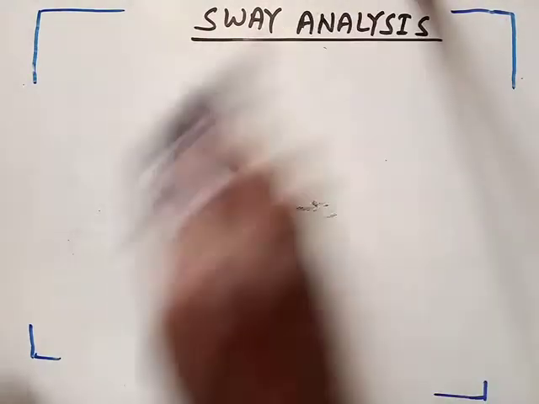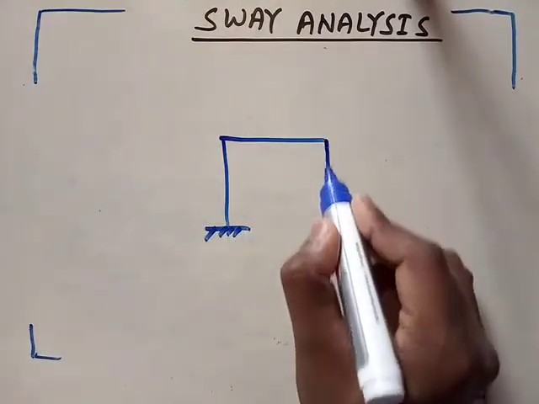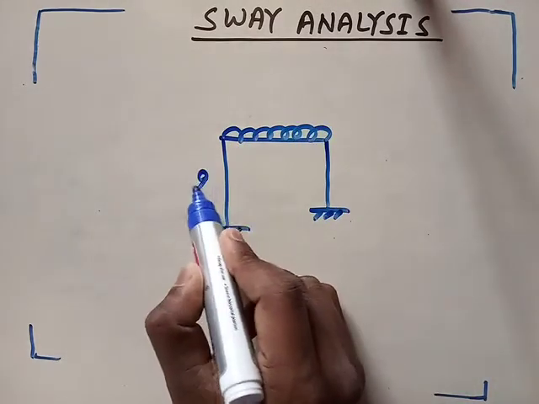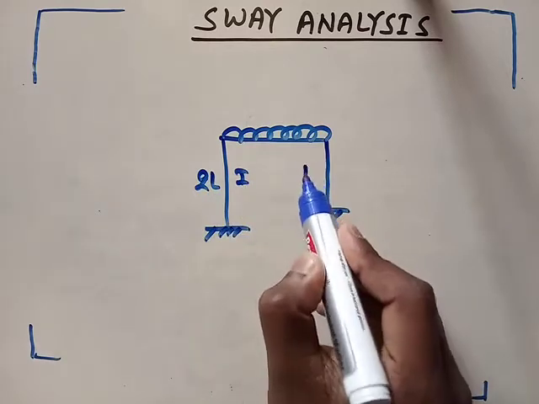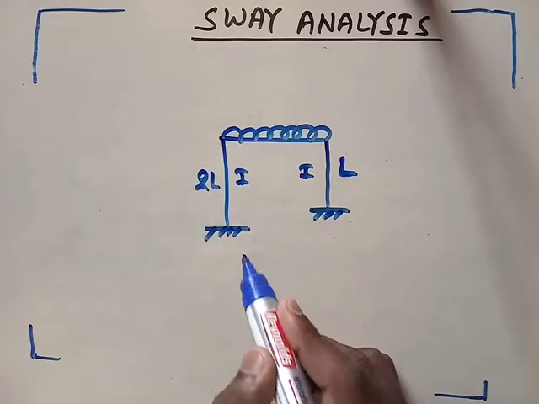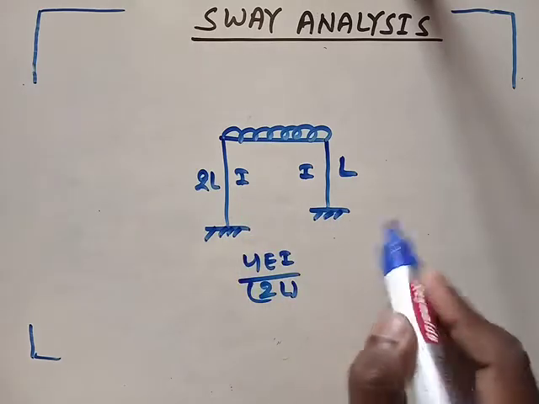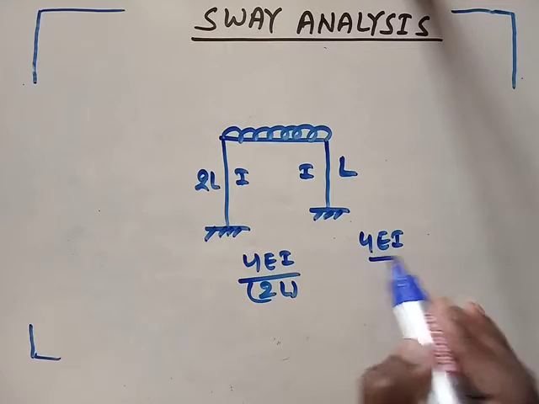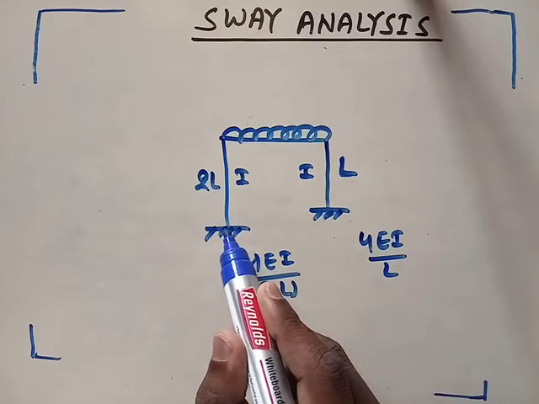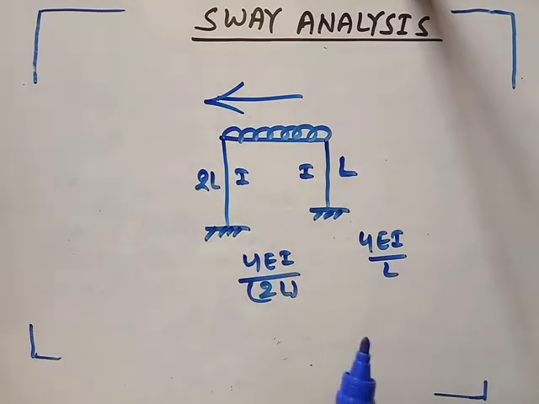Suppose this is a portal frame and loading is given here. In this case, you see loading is symmetric. But stiffness is not symmetric, because for this part stiffness will be 4EI upon 2L, because L is here 2L, and for this stiffness will be 4EI upon L. So this stiffness is more, this is less. Okay, so what will happen? The frame will sway like this, toward less stiffness.